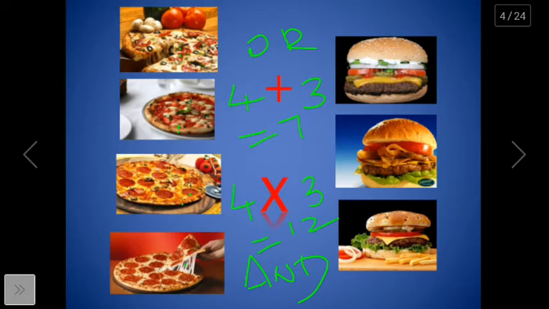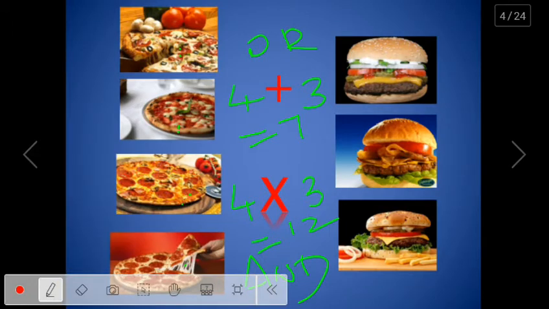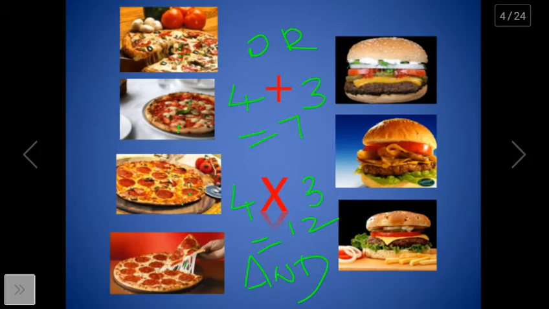Please remember, last time it was 4 plus 3, that is 7. This time 4 into 3 is equal to 12. So it is only commonsensical to know when to add and when to multiply.